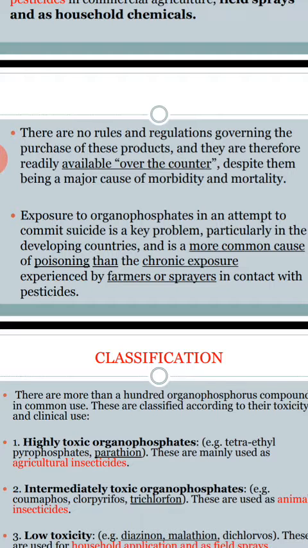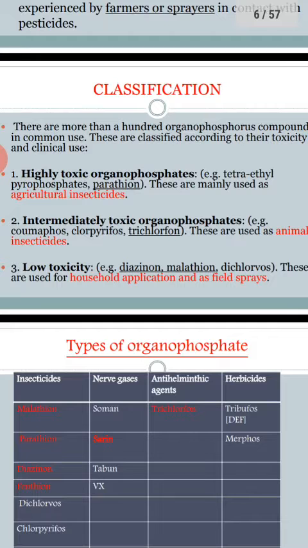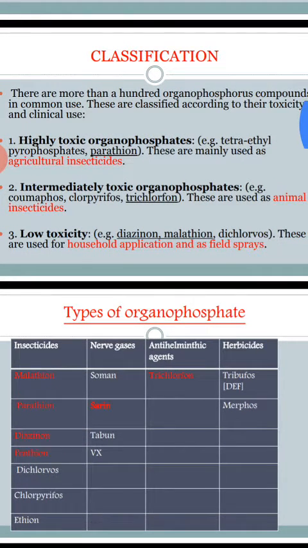One is acute ingestion of organophosphorus compounds for suicidal purposes. Second is chronic exposure of farmers while spraying for their agriculture field.